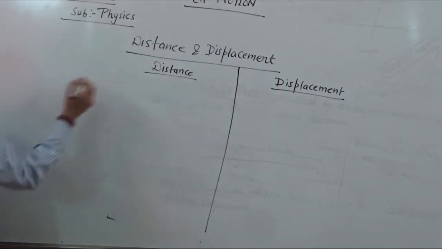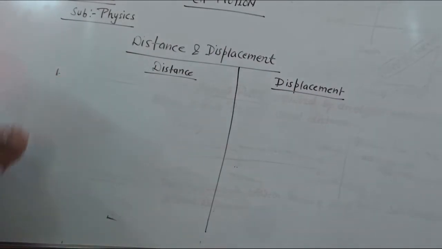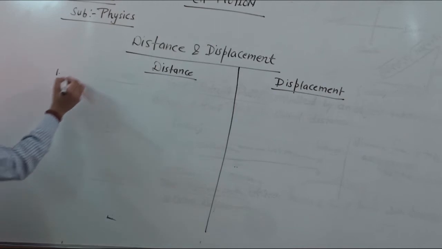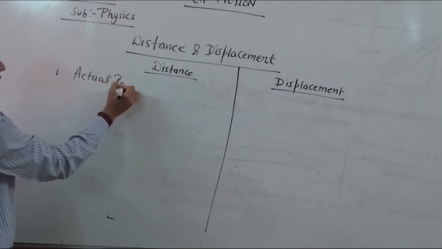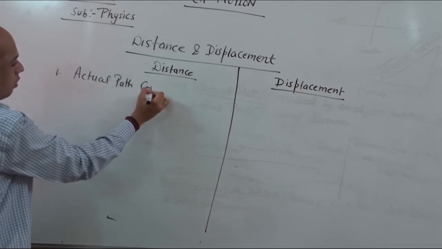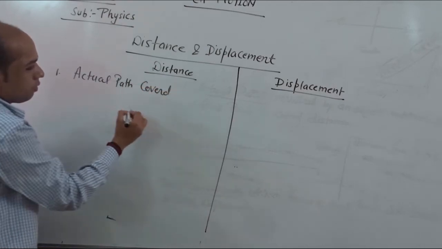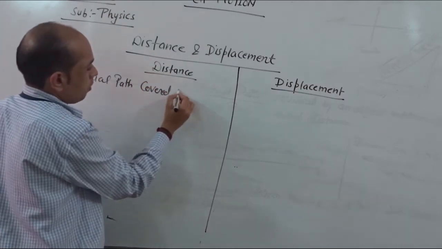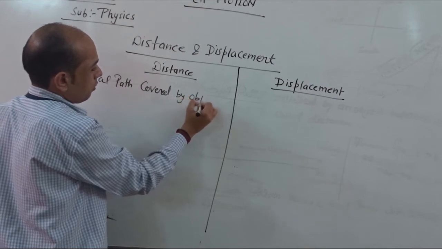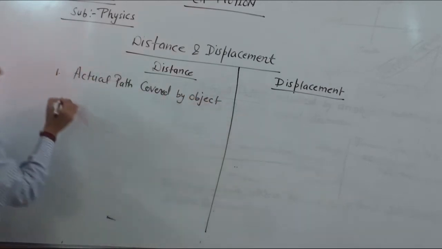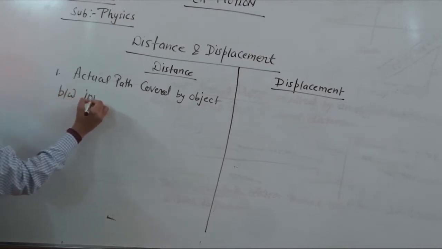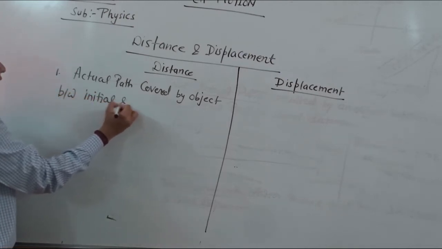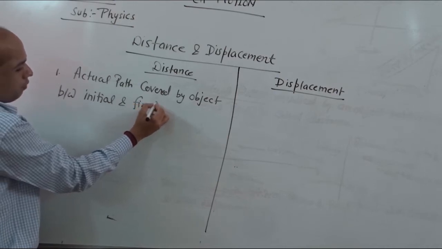So if we compare distance and displacement, number one, distance is the actual path covered by the object between initial and final point.